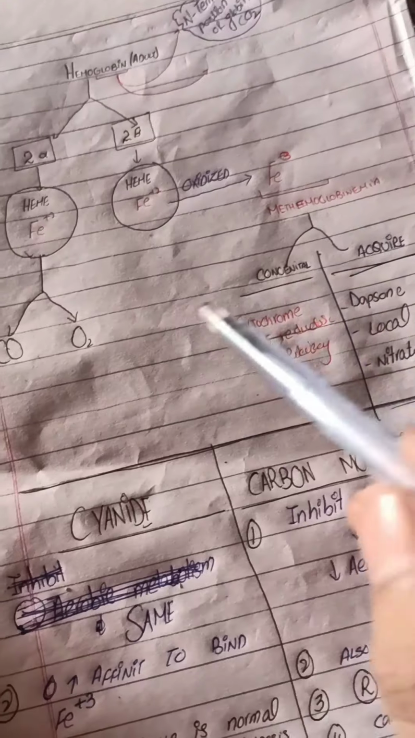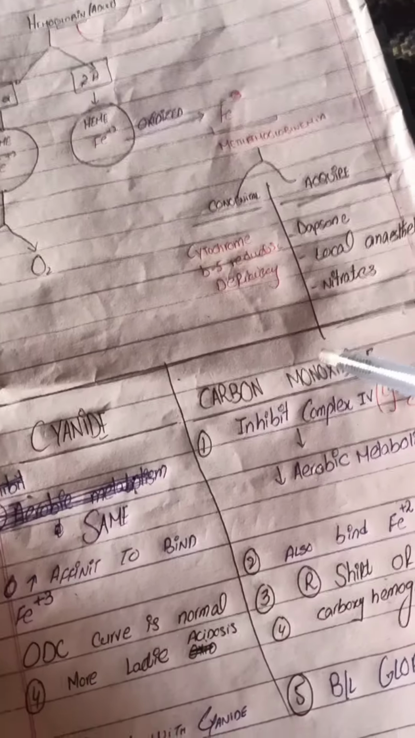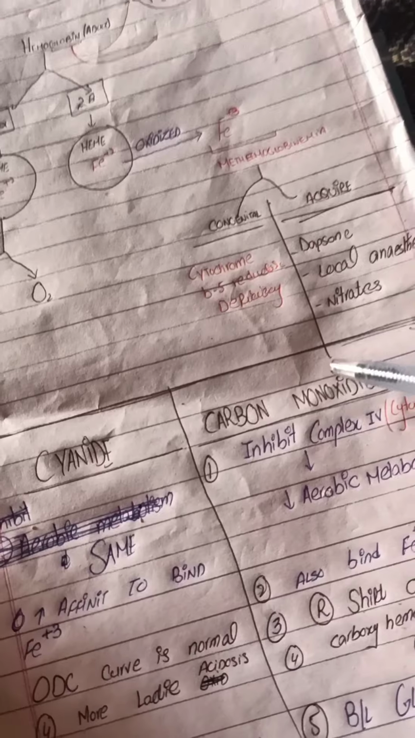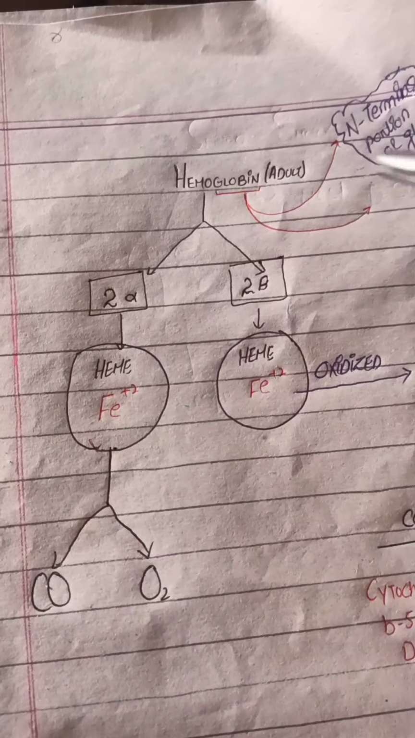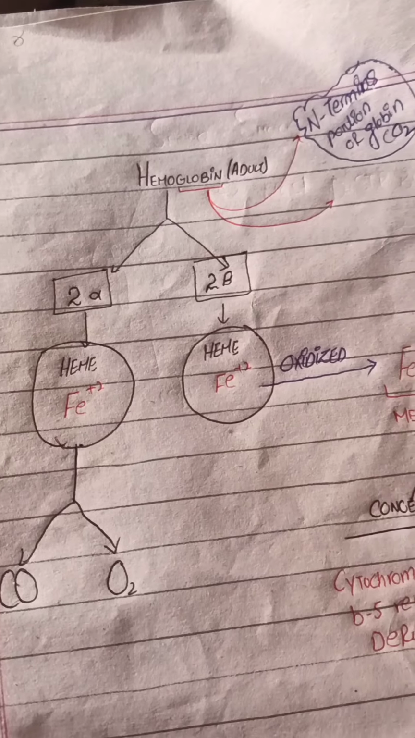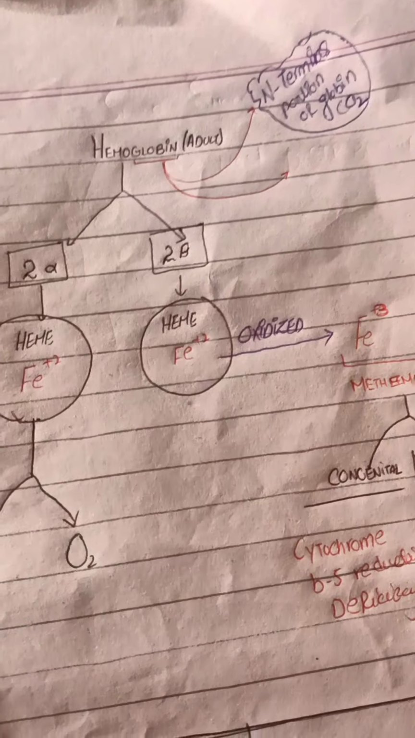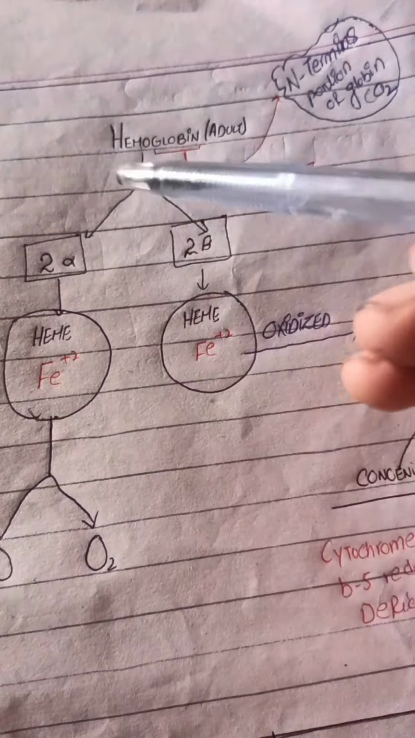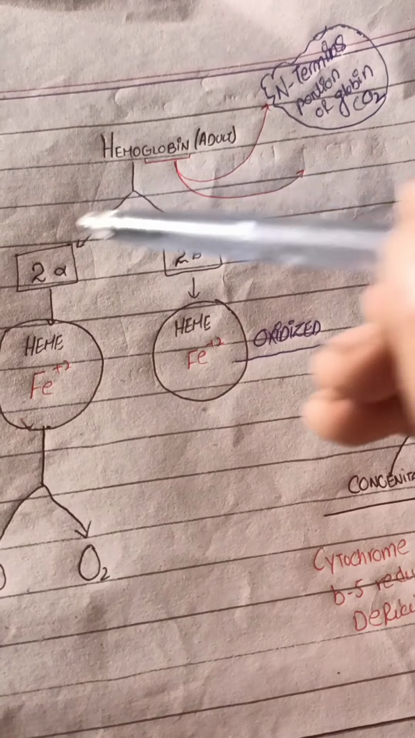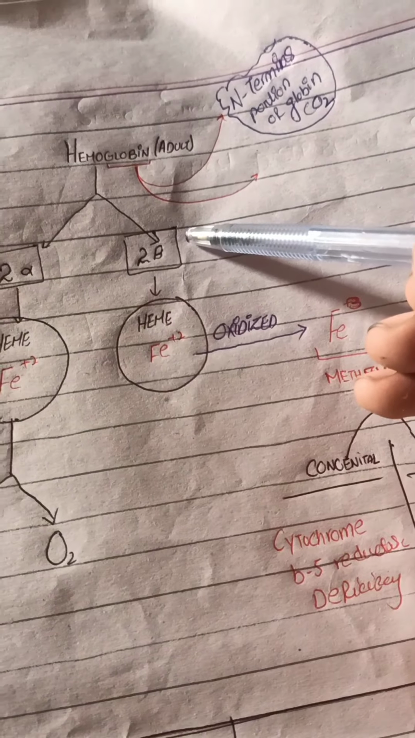Today we will discuss cyanide and carbon monoxide poisoning. Before moving toward this topic, we should first briefly discuss hemoglobin. Hemoglobin consists of four polypeptide chains, 2 alpha and 2 beta.